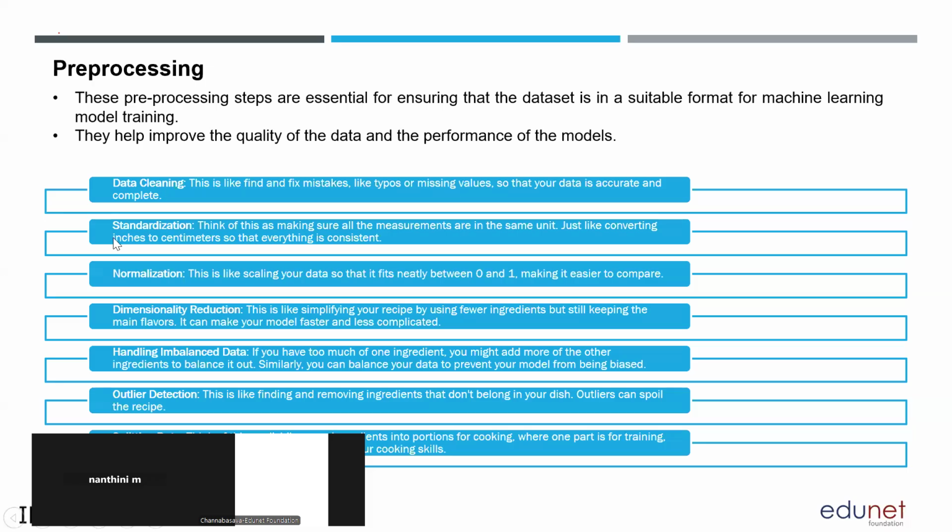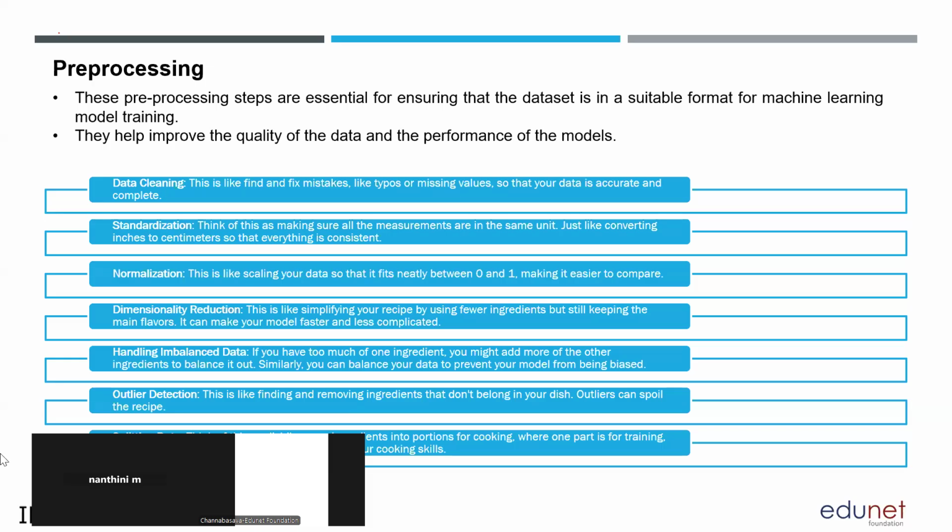Coming to pre-processing, this is one of the essential steps to get an effective outcome from the model. The first one is data cleaning. Data cleaning will try to remove missing values and inaccurate values from the data. What are missing values? Can anyone tell me? I don't want to confuse you all. Just a layman's understanding: NA. That is missing values, the row or feature column that doesn't have any values. Okay, very good. Null values.